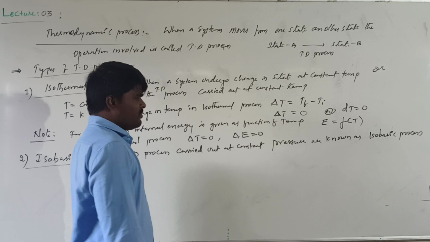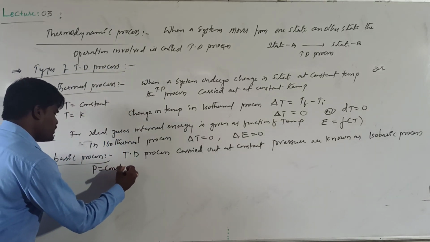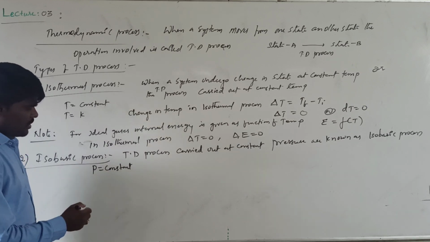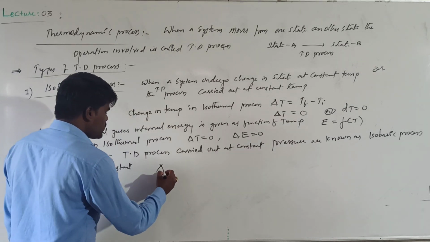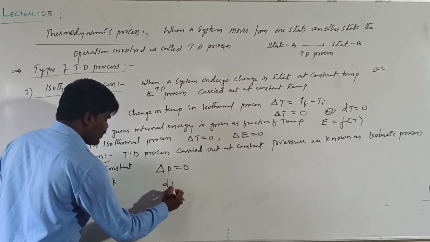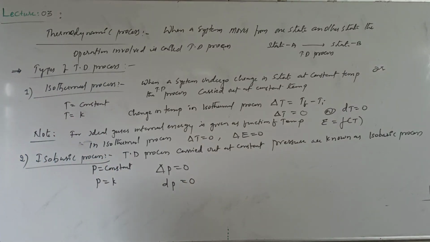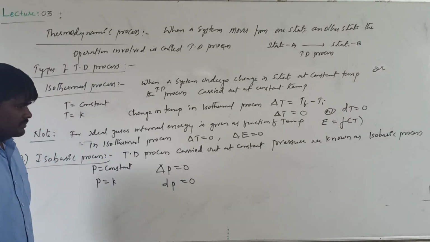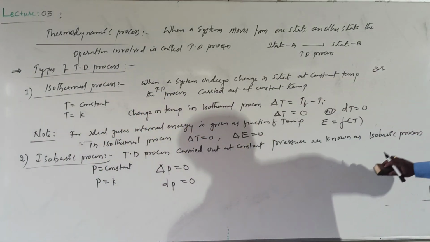This terminology is very important. That means we keep the pressure constant. There will be no change in the pressure throughout the process. If P is constant, then the change in the pressure throughout this process will be 0. Whether it is delta P or dP, the change in the pressure will be 0. Now, this is about the isobaric process as well as the isothermal process.